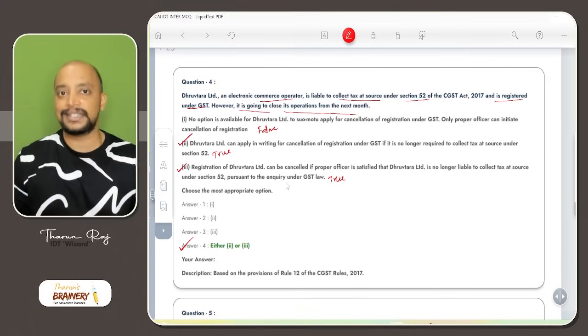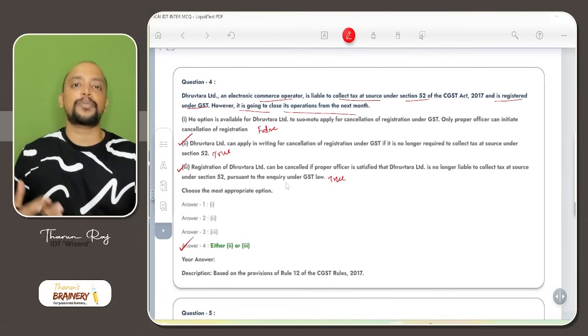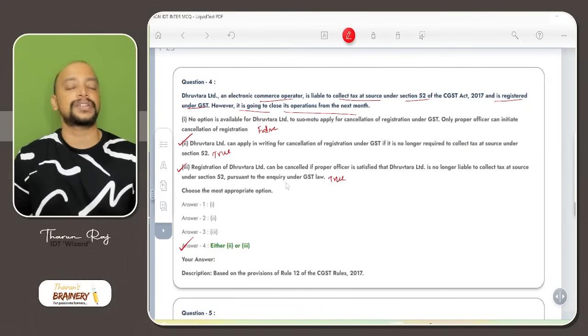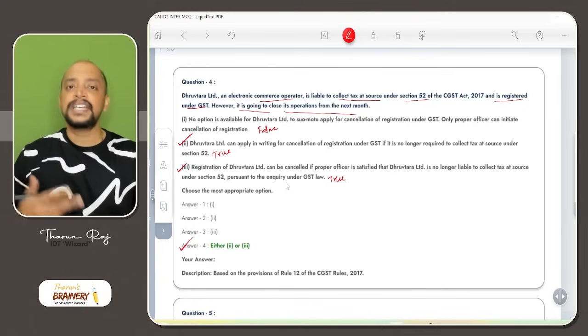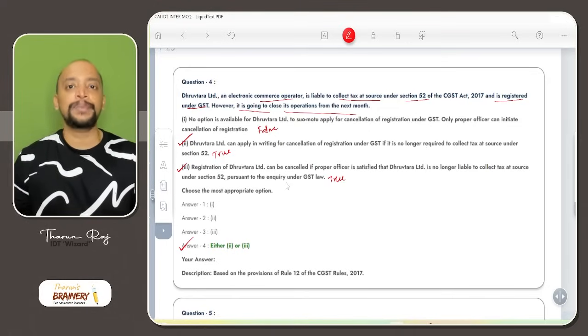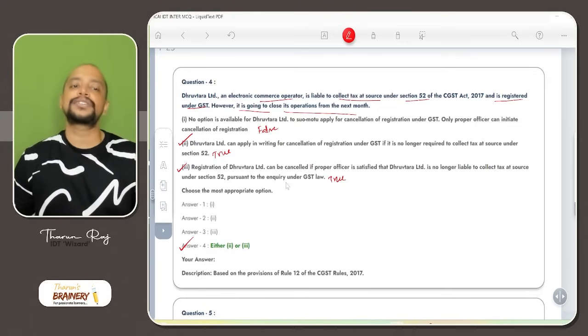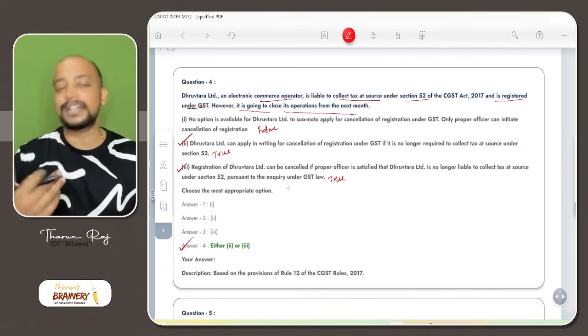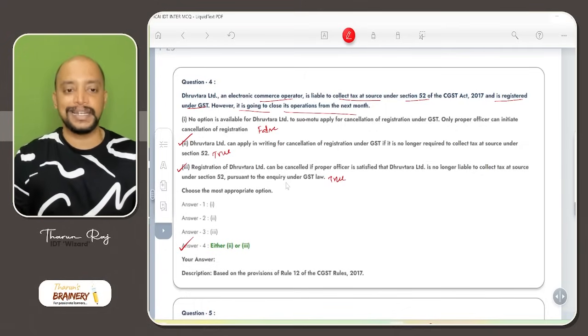So there are some cases, 3 cases, where either the registered person can make application for cancellation or proper officer can initiate cancellation of registration. What are they? First, so transfer of discontinuance of business. Number 2, change in constitution resulting in change in permanent account number and no longer liable to be registered. So in the second and third case, it is no longer liable to be registered. Either he can make, that is the person can make application for cancellation, or proper officer can initiate cancellation of registration.